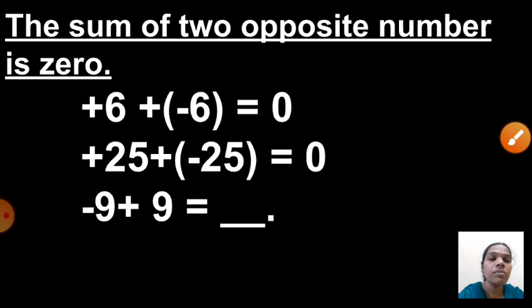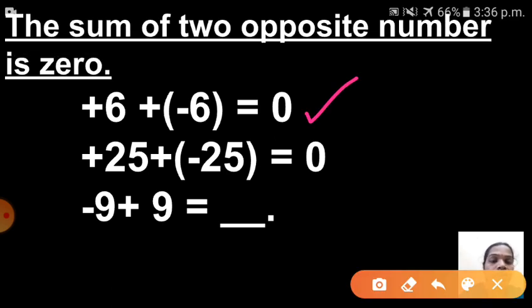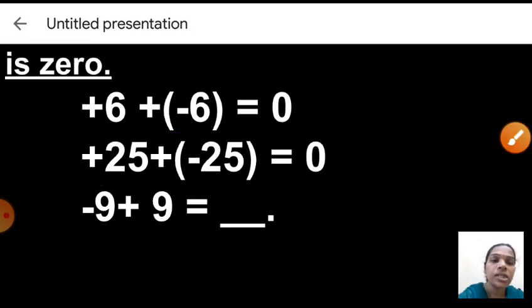Next one is, the sum of two opposite numbers is 0. So children, see here, if you are adding any two opposite numbers, what will you get? Final answer, yes, it is 0. For example, here I have given plus 6 and minus 6. If you are adding these two numbers, you will get 0. And plus 25 and minus 25. If you are adding these two numbers, your answer is what? 0. And here, can you give me the answer? Yes, minus 9 plus 9. If you are adding these two numbers, your answer should be 0. That means the sum of two opposite numbers is 0. Okay. Shall we go to next?